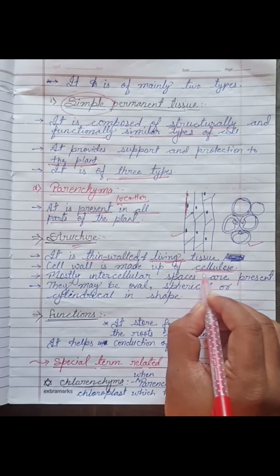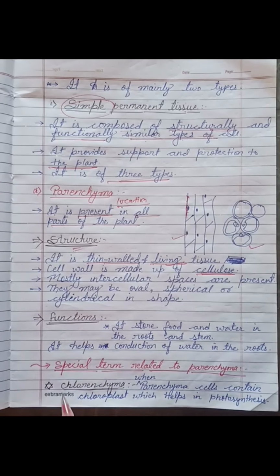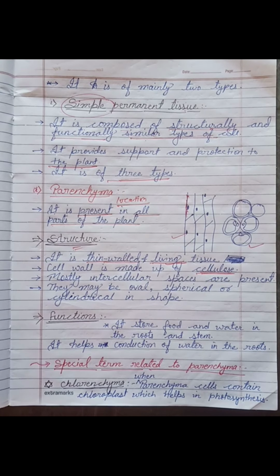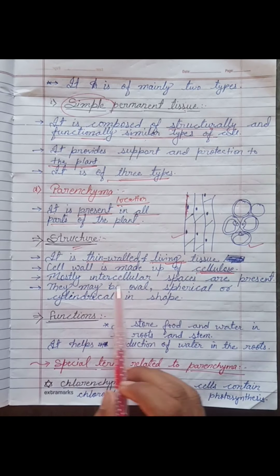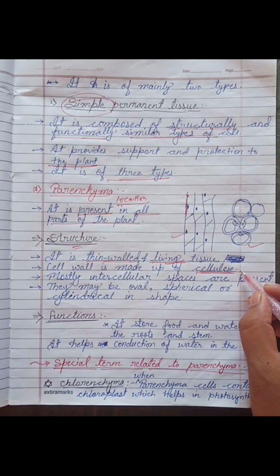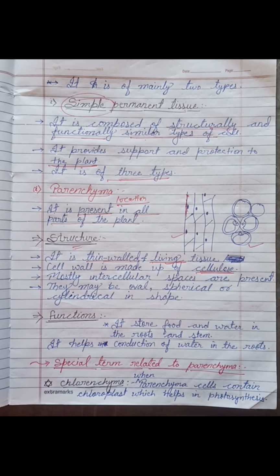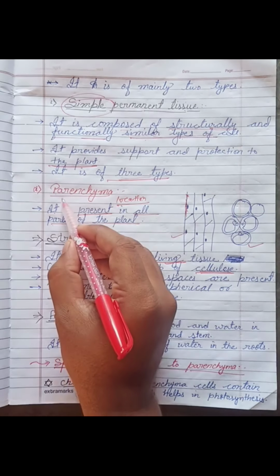You should remember this point, because each type of permanent tissue has a different cell wall. So remember that cellulose is the component of the cell wall in parenchyma.